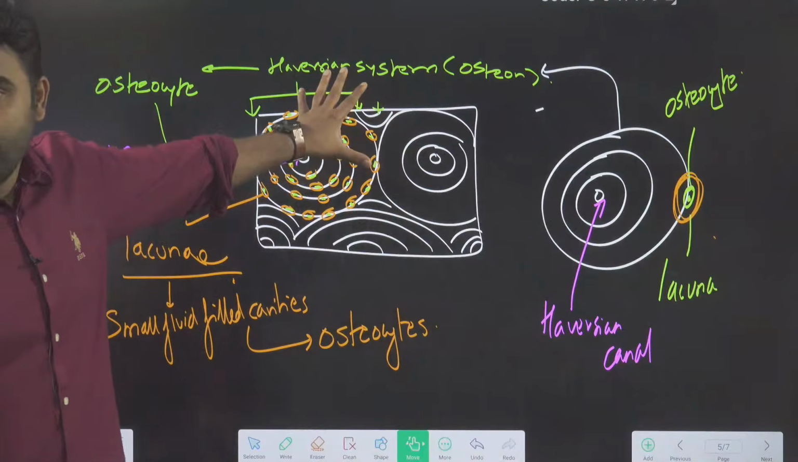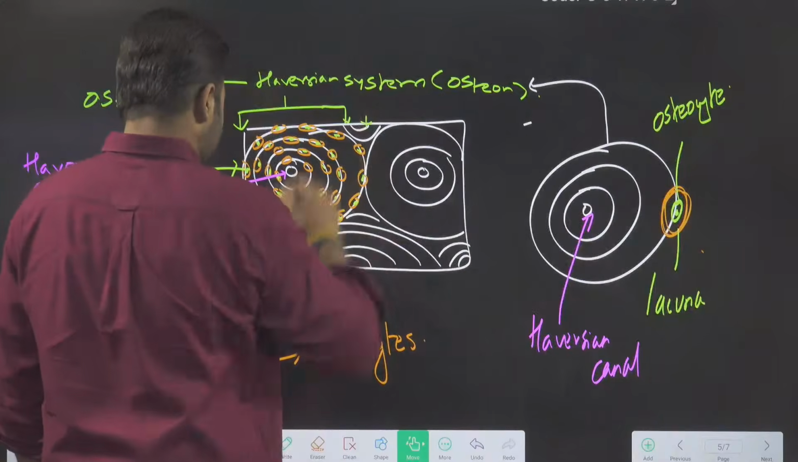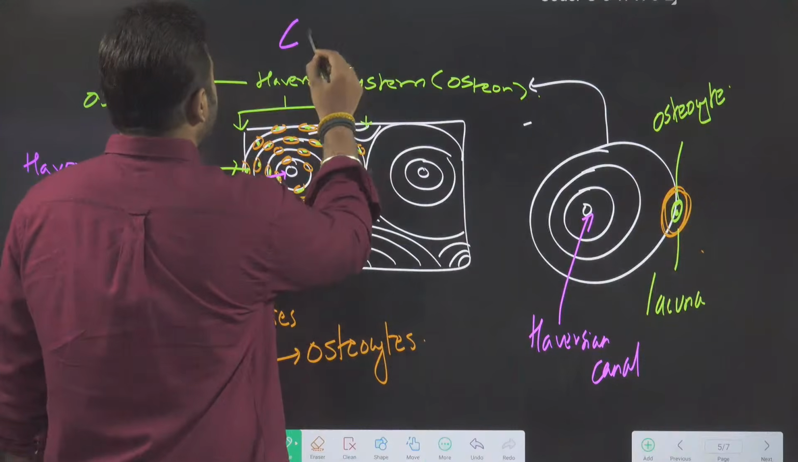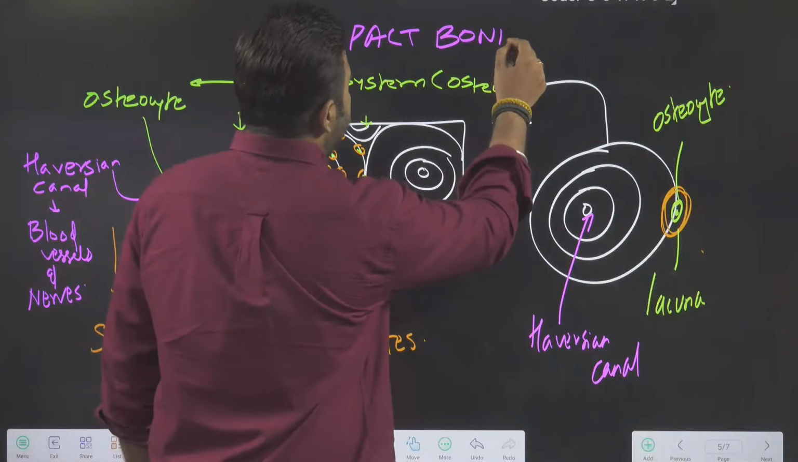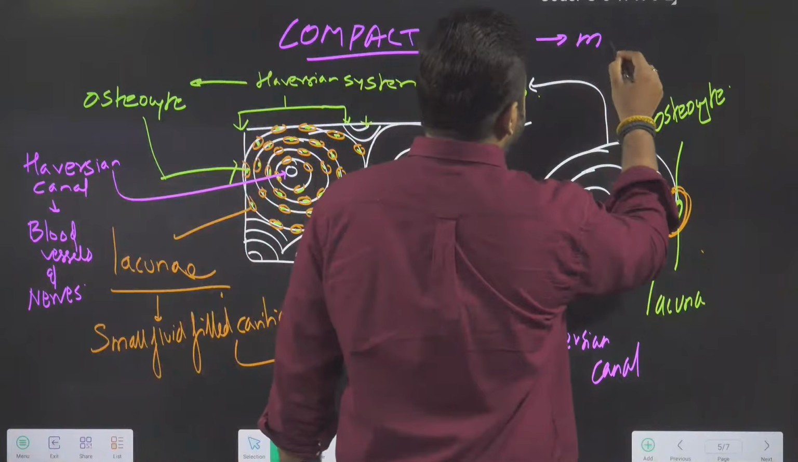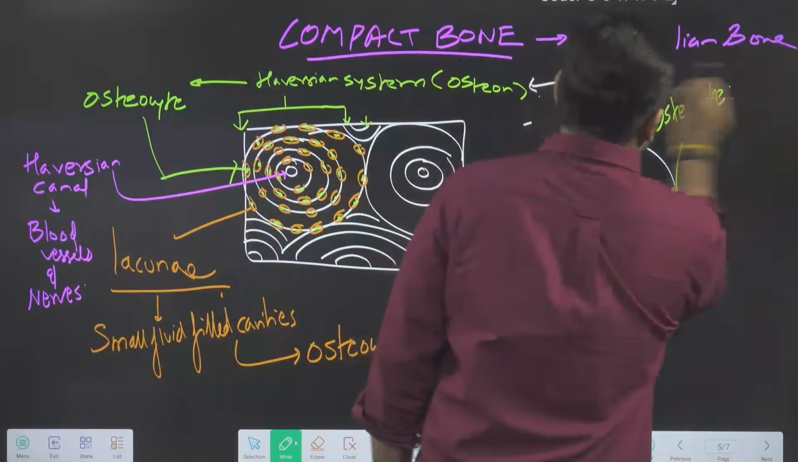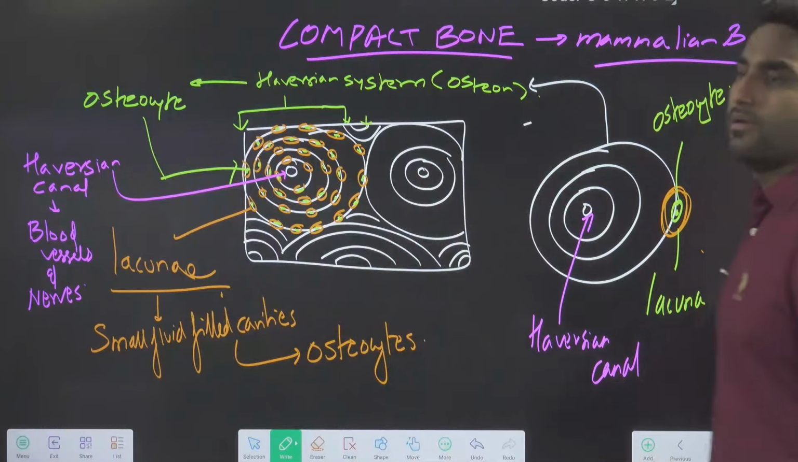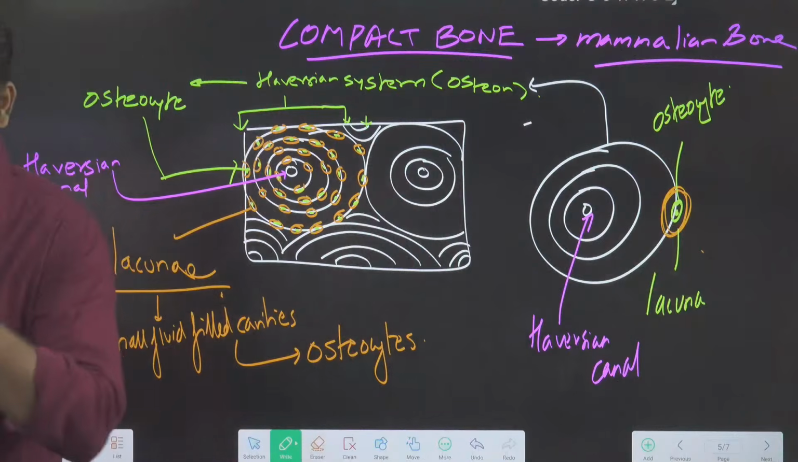So this is the Haversian system. Whose structure are we studying? Which bone structure are we studying? Tell me. We are studying the compact bone structure of the mammalian bone. Of which bone? Of mammalian bone. Compact bone structure of the mammalian bone.